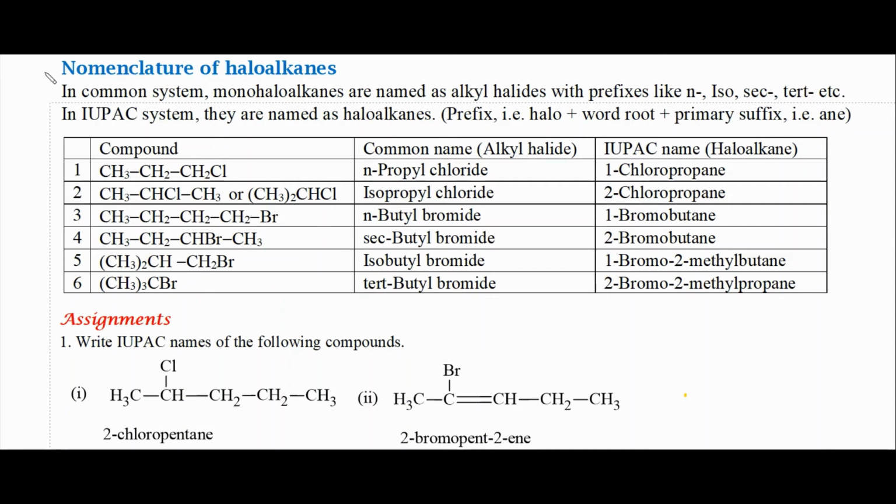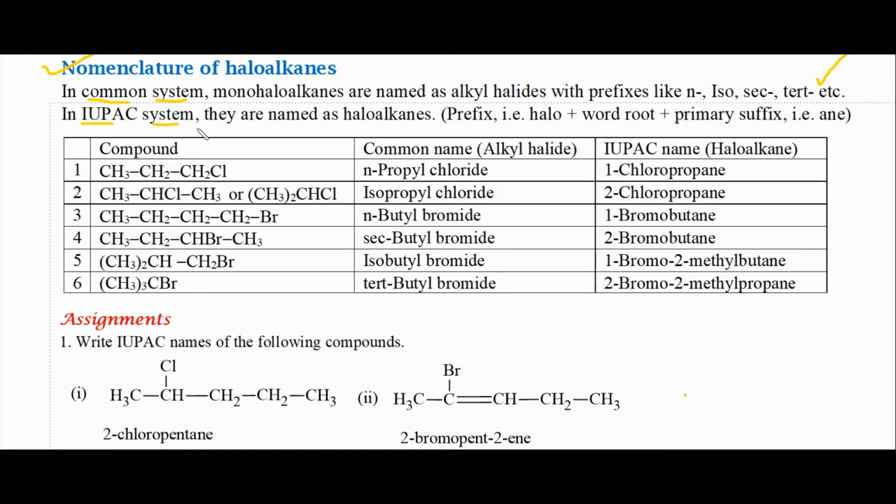Dear students, in this module I am talking about nomenclature of haloalkanes. We have two systems for naming organic compounds. First one is the common system, second one is the IUPAC system. In the common system, monohaloalkanes are named as alkyl halides with the prefixes normal, iso, secondary, tertiary, etc.